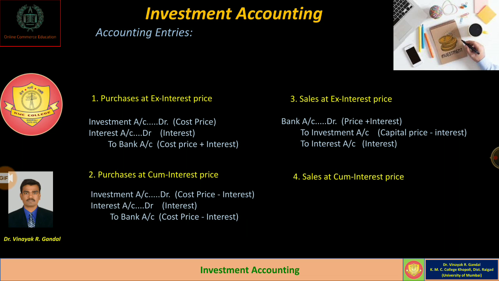If investment is sold cum interest, we have to record the entry like this: bank account debit to investment account and interest account. Whatever actual amount is received is recorded in the bank column, the capital price of investment minus interest is recorded in the column of investment account, and separately we record the amount of interest in the interest column.